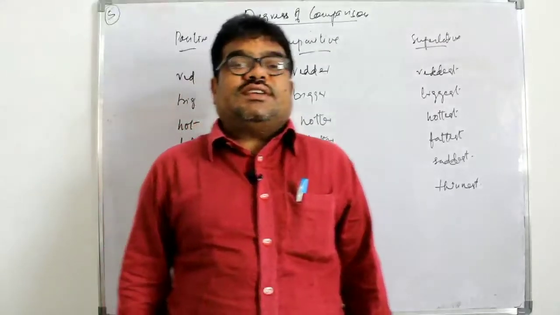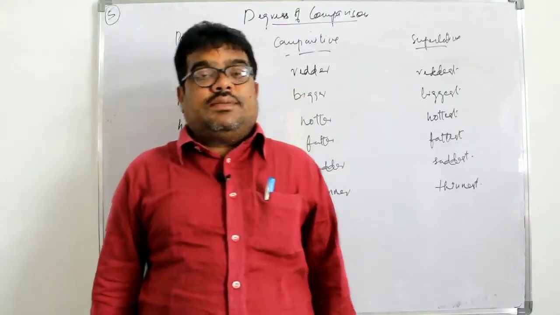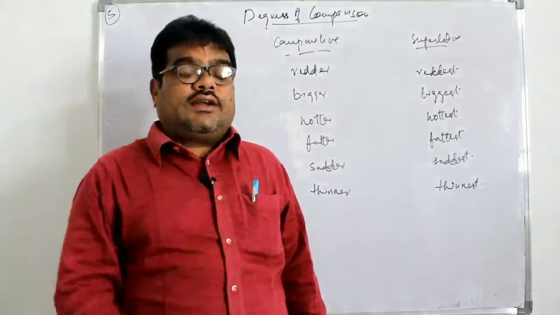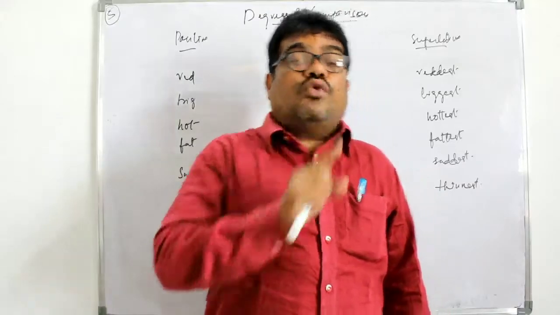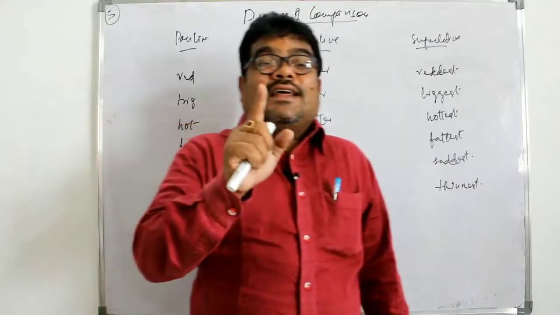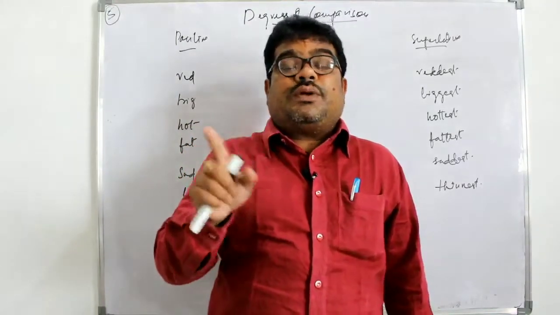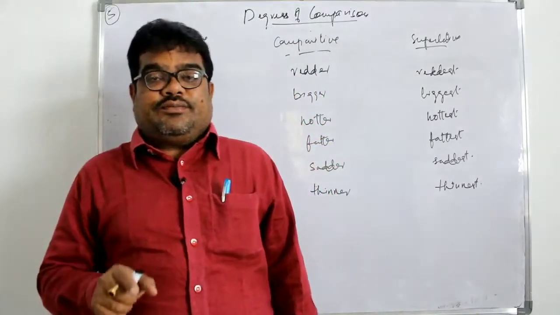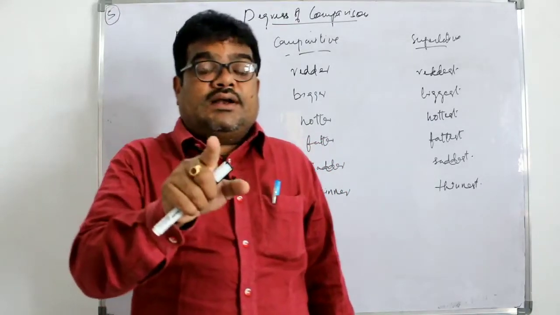Next, fourth point. An adjective with one syllable that ends with a consonant, with a vowel before it, takes er and est in comparative and superlative, but the end consonant has to be doubled.